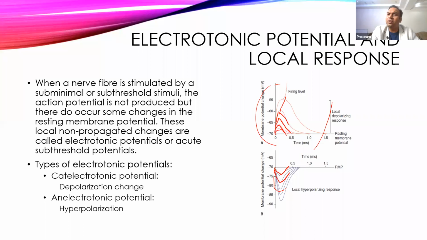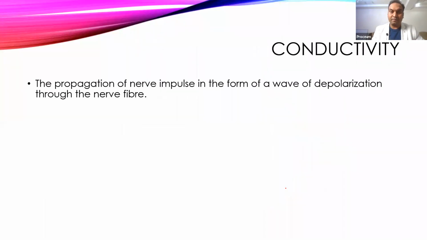Similarly, it can occur because of the opening of chloride channels, which can also be voltage gated, mechanically gated, or ligand gated. So different stimuli can form these, but action potential is formed only when it opens the voltage gated sodium channels.